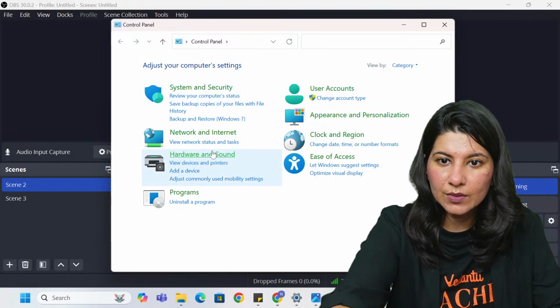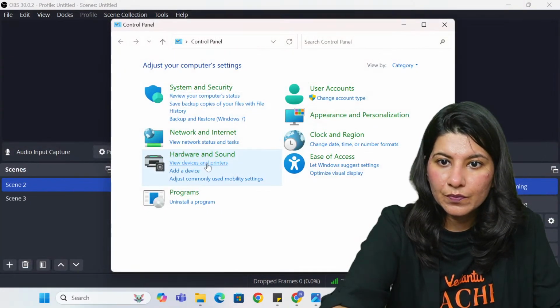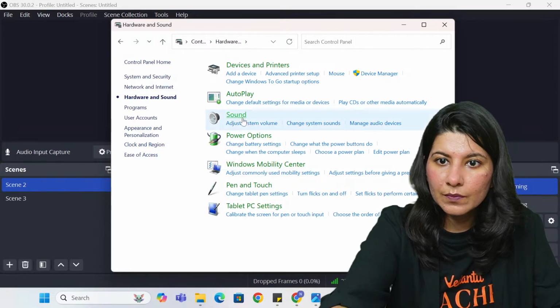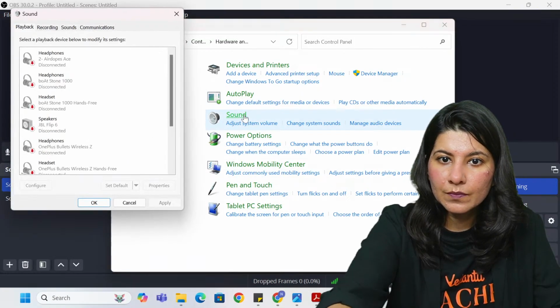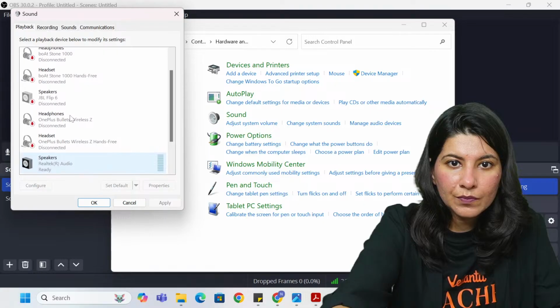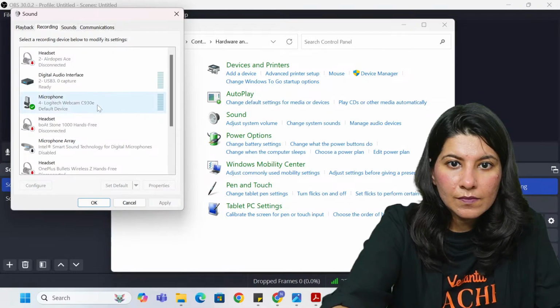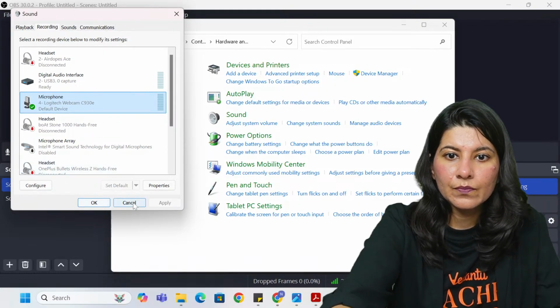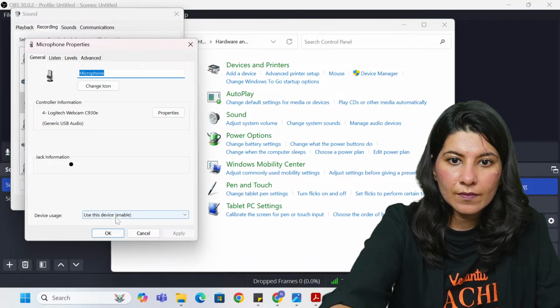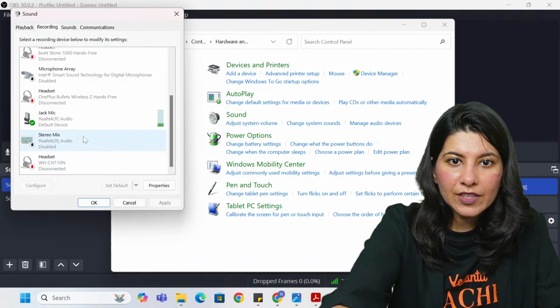Hardware and sounds. Everything should be disabled.